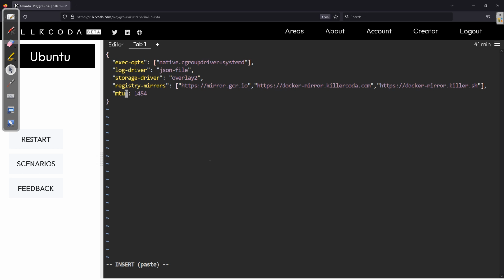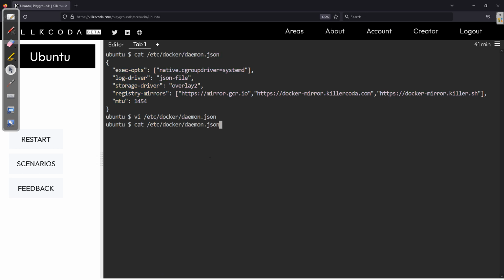I can say comma, and you can give live restore and make it true. I think that's good. Escape, colon wq. Now let's see the content.